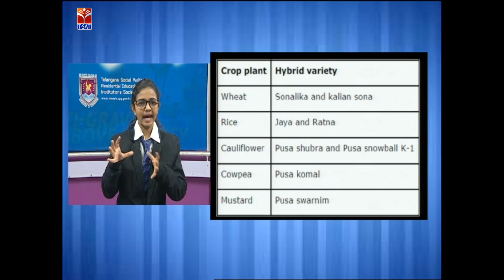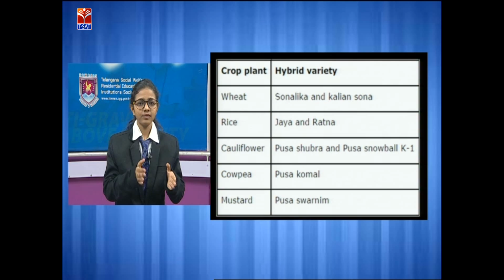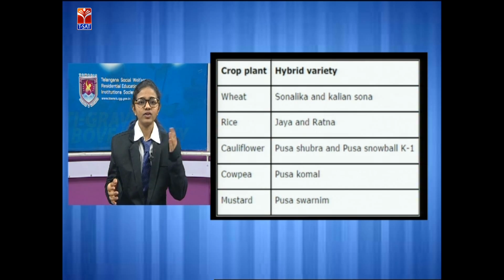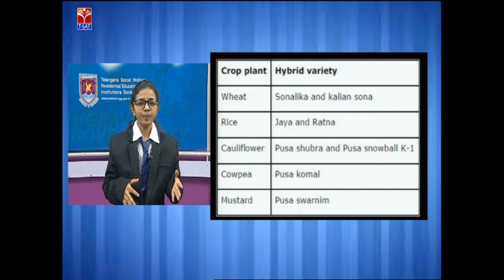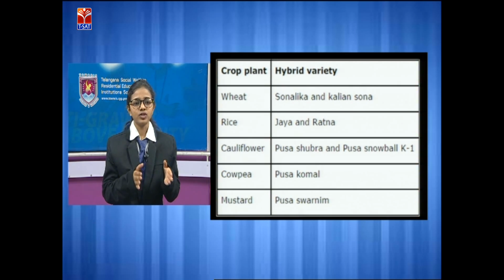So these crop plants were introduced as hybrid varieties. In wheat, we get Sonalika and Kalyan Sona, and in rice, Jaya and Ratna, the hybrid varieties, and in cauliflower, Pusa Shubhra and Pusa Snowball, in cowpea, Pusa Komal, and in mustard, Pusa Swarnim. So these are the crop plants which are majorly taken into consideration, and they are given hybrid varieties, that is, they give more yield and more profit to the farmer.